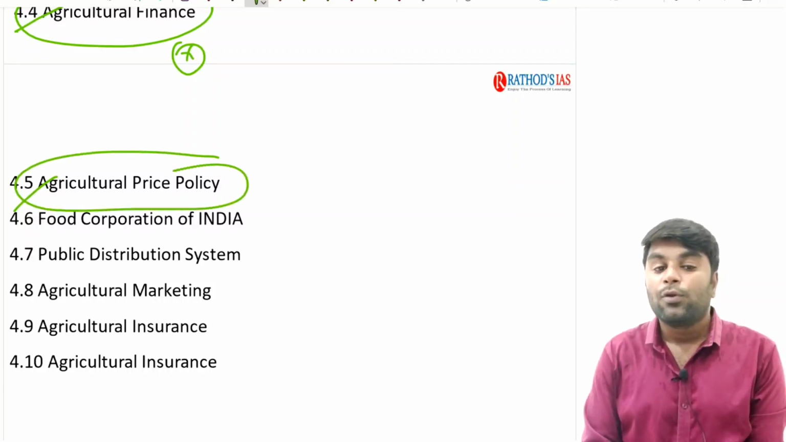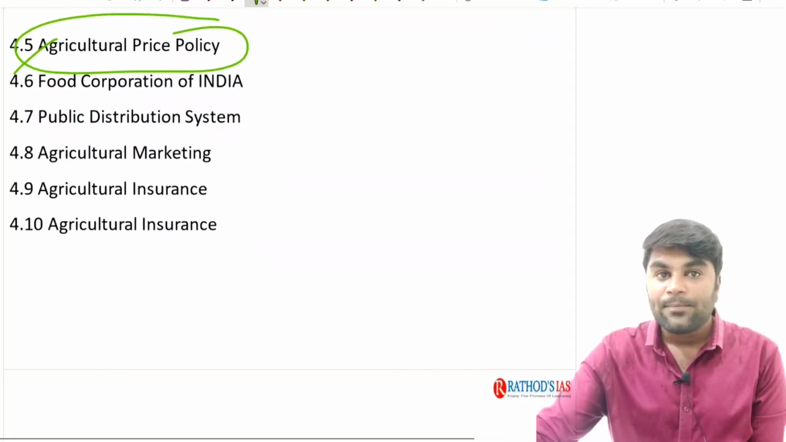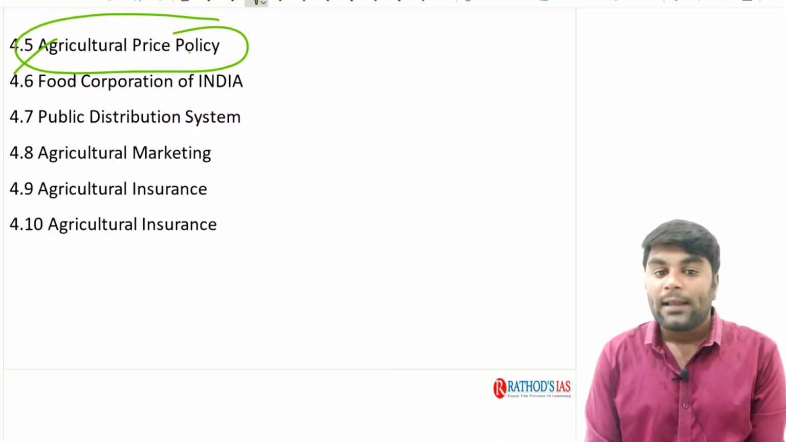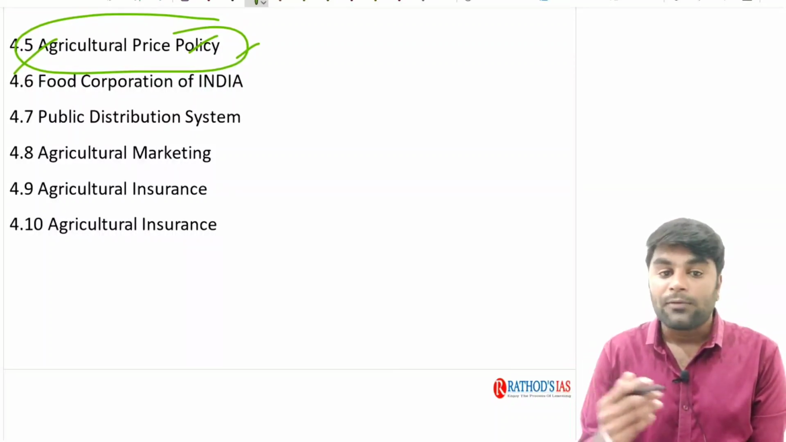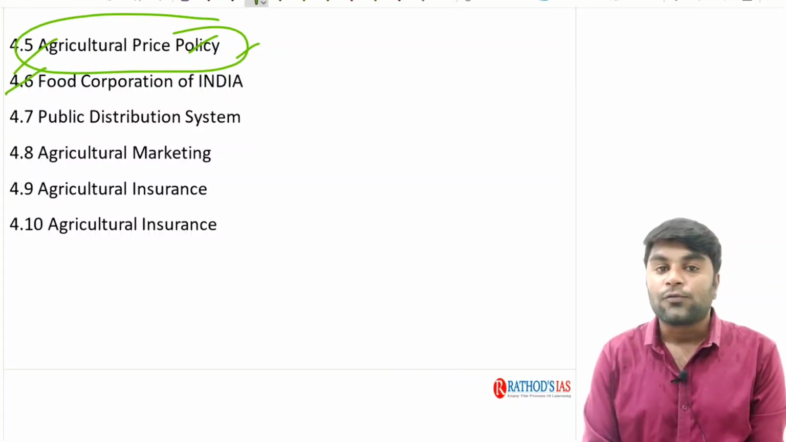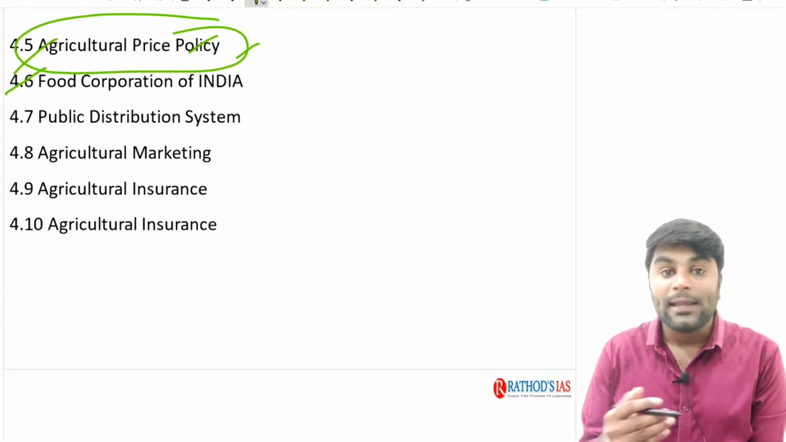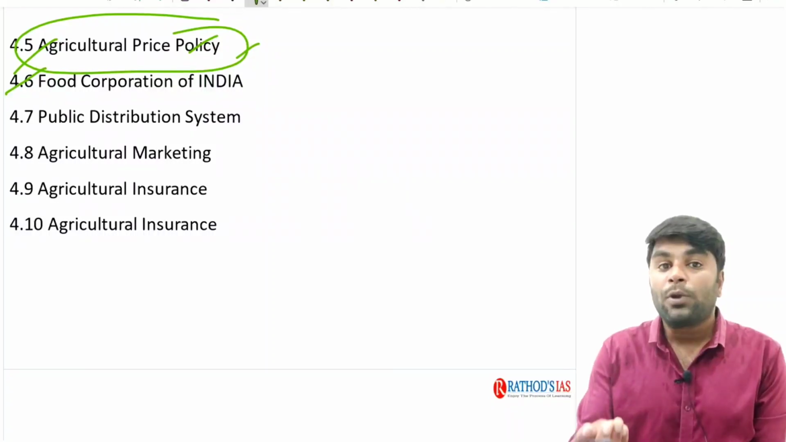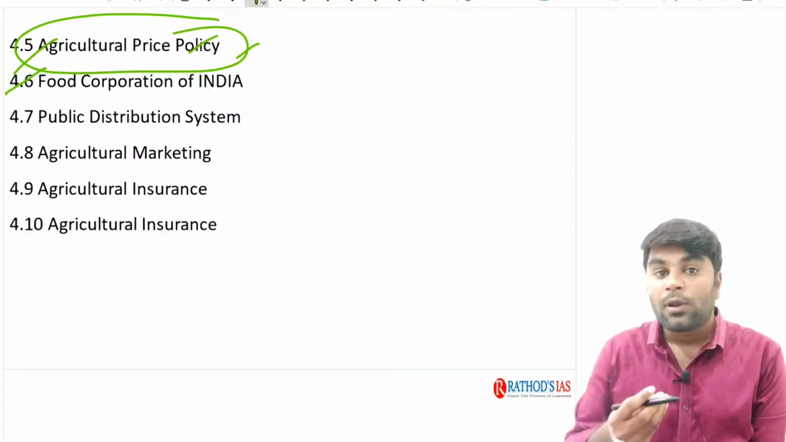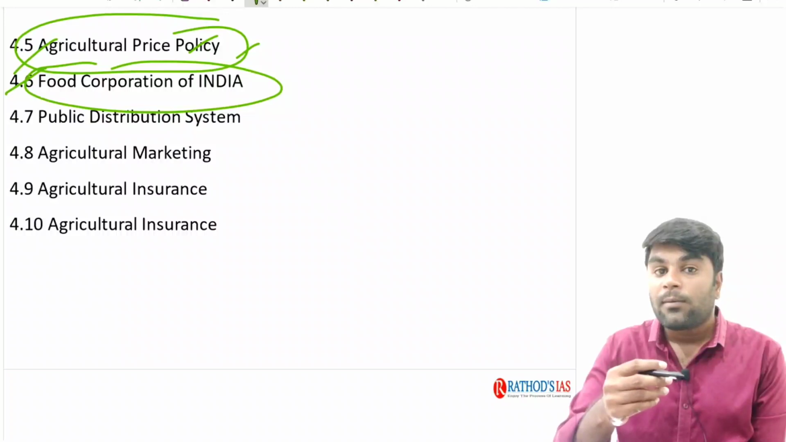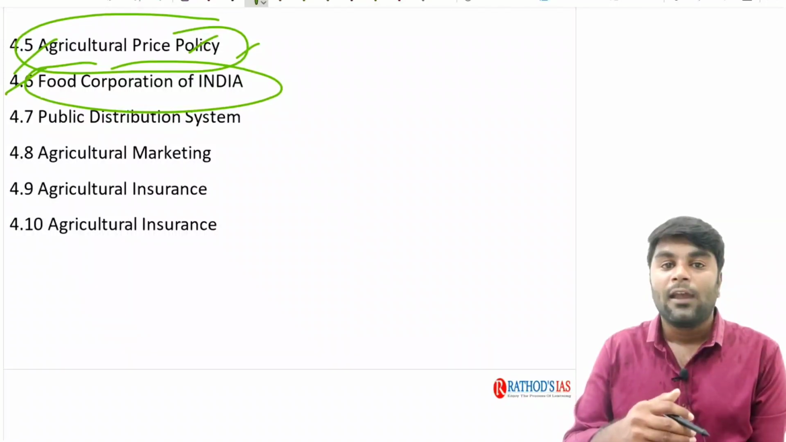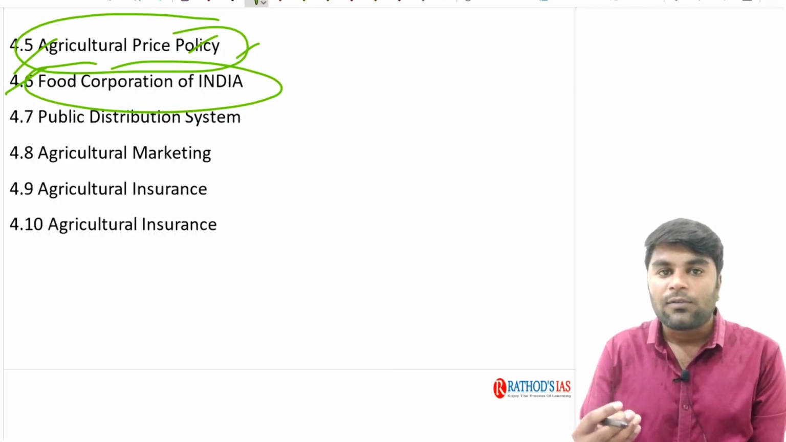Next, we are going to understand the agriculture price policy. What is this agriculture price policy? What is the CACP? What is MSP? We are going to understand all of these concepts clearly. Next, we will understand the Food Corporation of India, its mandate and its functions. How is the Food Corporation of India going to procure food grains from the farmers? It is the institution constituted by the government. On behalf of the government, it procures the food grains for which the MSP is announced.